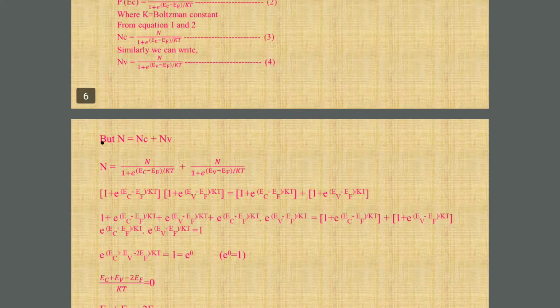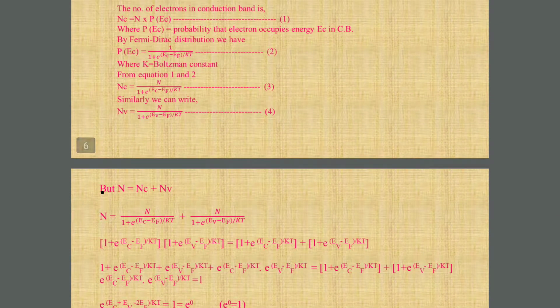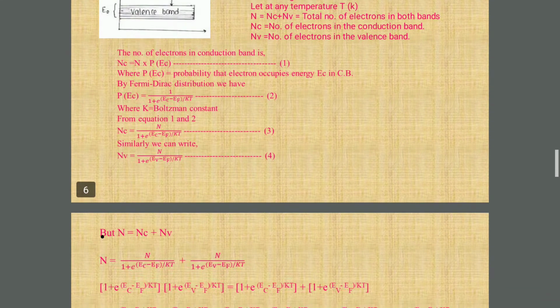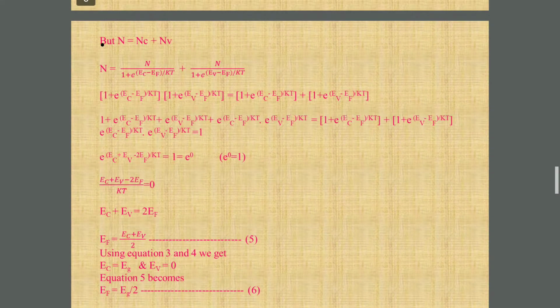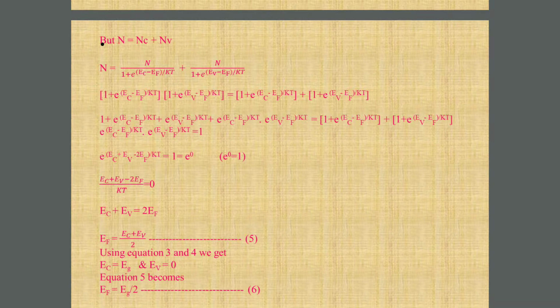If we consider the equation we have written, n is equal to nc plus nv, which is nothing but our first equation. So by using the values of nc and nv from equations 3 and 4 respectively, what will we get? Capital N is equal to capital N divided by 1 plus e raised to Ec minus Ef divided by kT, plus capital N divided by 1 plus e raised to Ev minus Ef divided by kT.